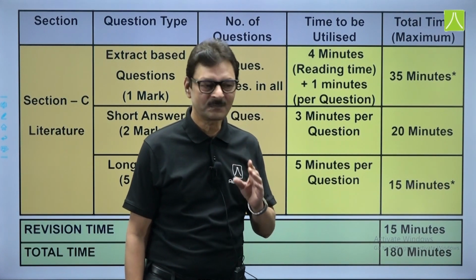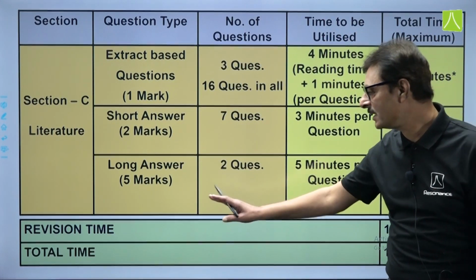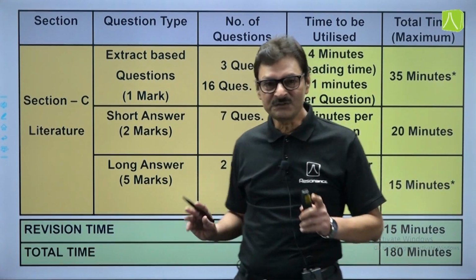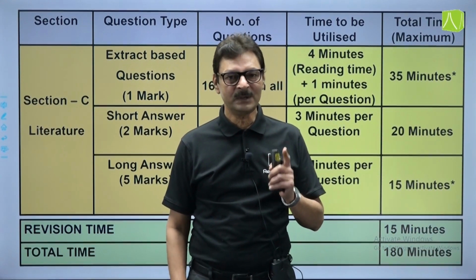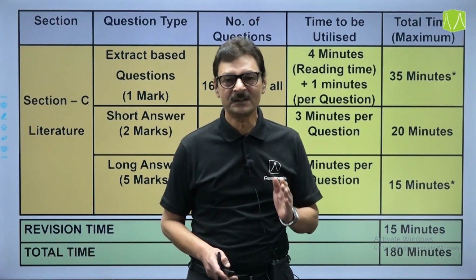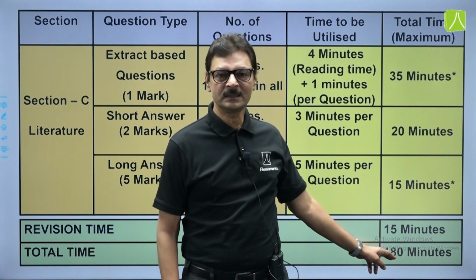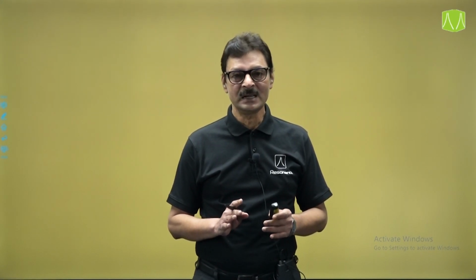165 minutes. And finally, after adding it up, you are still left with 15 more minutes, and we will use that for our revision time. That is very important. Revise the paper after you have completed it in the stipulated time, and keep 15 minutes aside for revision, and when you add everything you will come to 180 minutes. So friends, please follow this time management, manage the time systematically, it's very easy to do this, and easily, stress free, you will be able to score more in English.